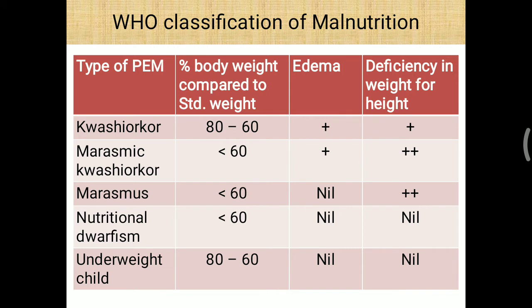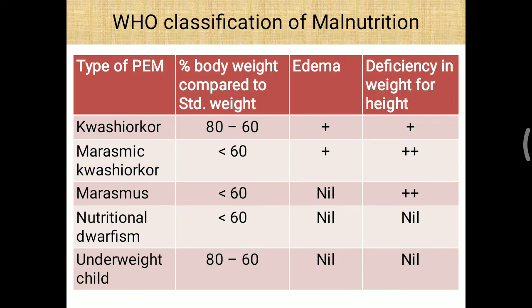Further, in kwashiorkor, body weight is between 60 to 80%, but particularly edema is found. Further, if edema is present, and the percentage of body weight is also less than 60 percent, with deficiency in weight for height, that leads to marasmic kwashiorkor.